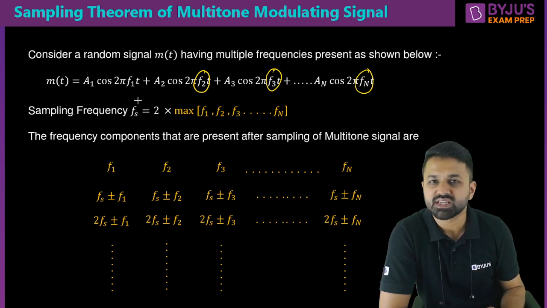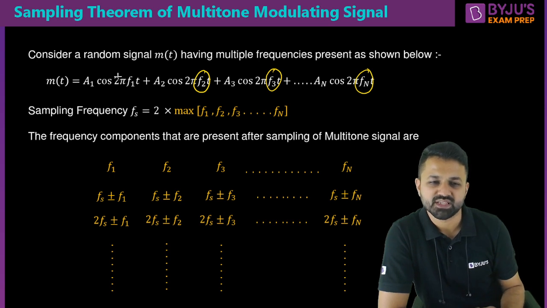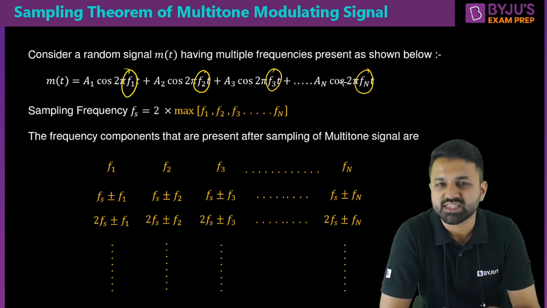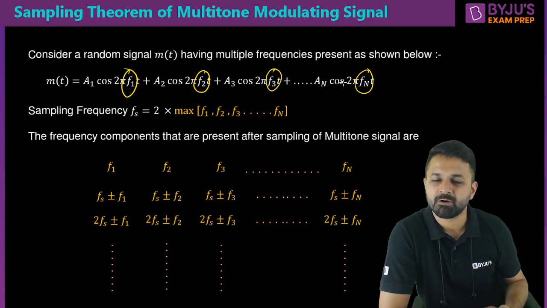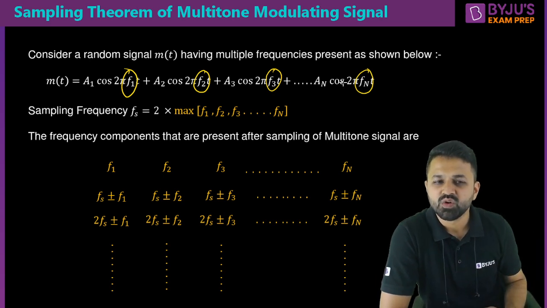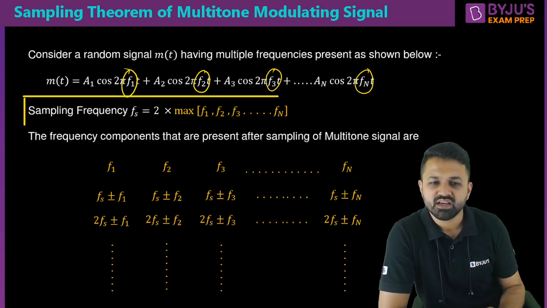When the multi-tone signal is given, then you have to calculate the sampling frequency as twice the maximum of all the frequencies present in the message signal. So this message signal has n number of frequencies, and out of the n frequencies, whatever is the maximum, you select it and multiply it by 2; that is your sampling frequency. This is how you can very quickly calculate the sampling frequency for a multitone signal.